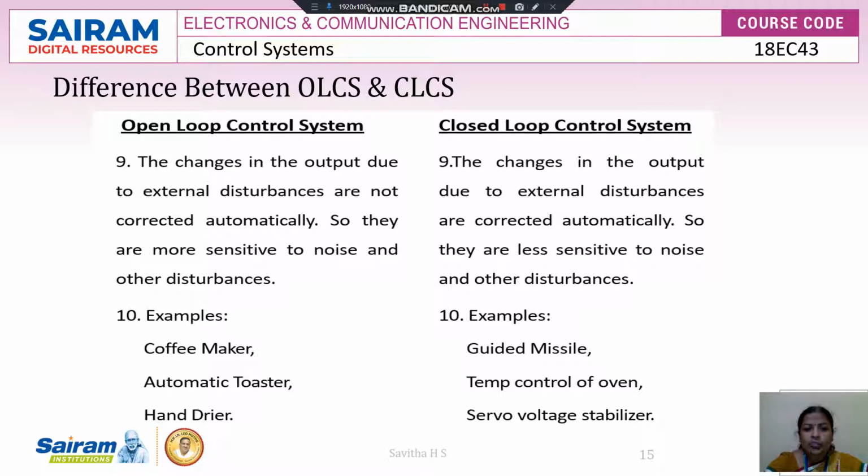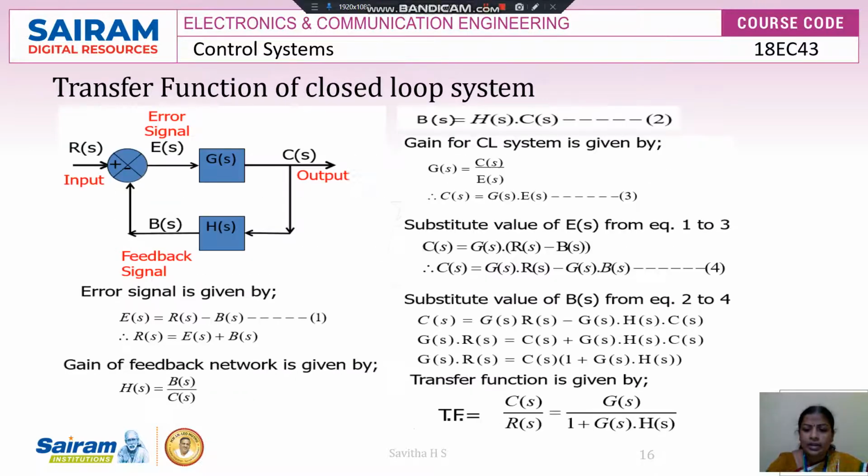In the open loop control system, the changes in the output due to external disturbances are not corrected automatically, so they are more sensitive to noise and disturbance. Because we are not using a feedback path to correct the error signal, the output will be affected by external noise. In the closed loop system, the changes in the output due to external disturbances are corrected automatically because a corrected error signal comes through the feedback path. Examples of open loop systems are a coffee maker, automatic toaster, and hand dryer. Examples of closed loop systems are a guided missile, temperature control of an oven, and a servo voltage stabilizer.